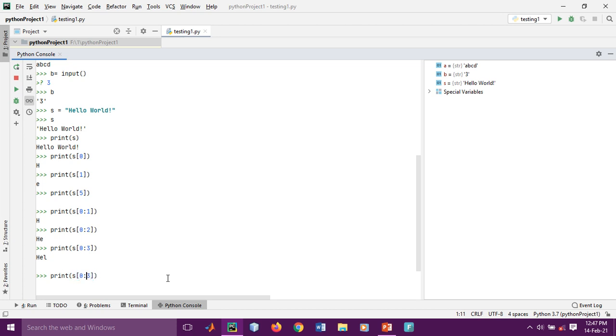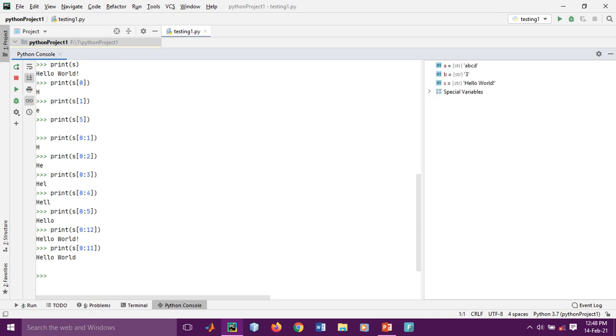Up to 4 characters, it will print 4 characters, and if you want 5 characters, it will print hello. This way you can print the whole string. If you specify 11, it will print up to hello world. So this way you can play with it.